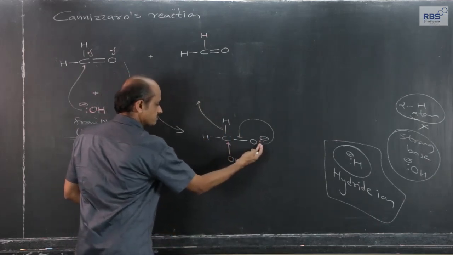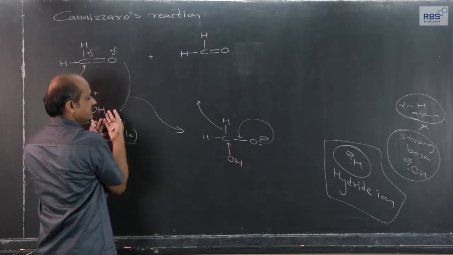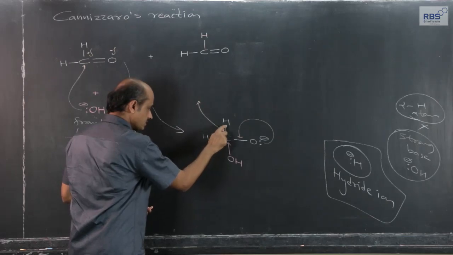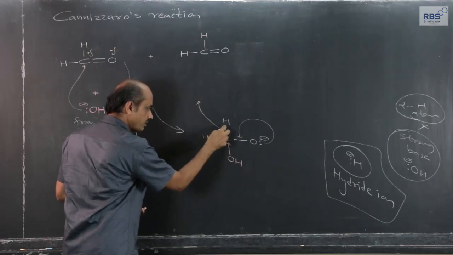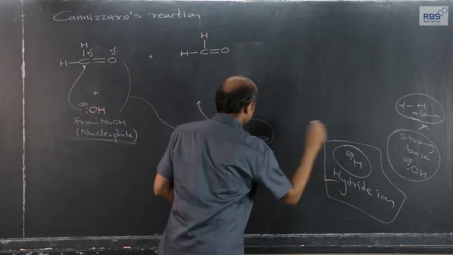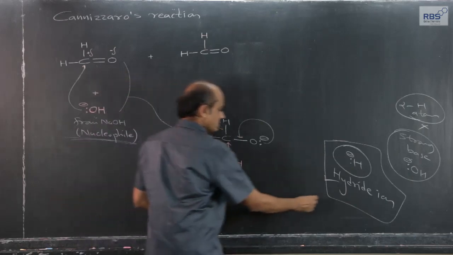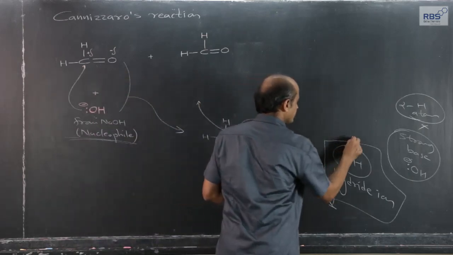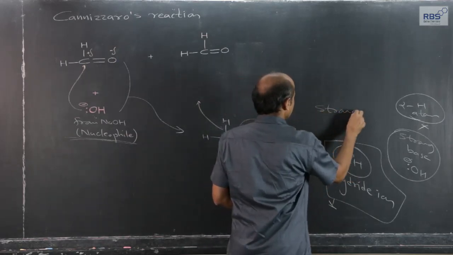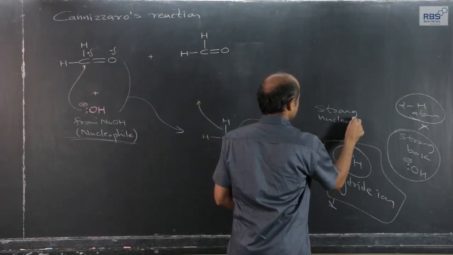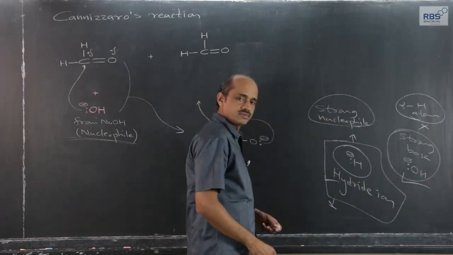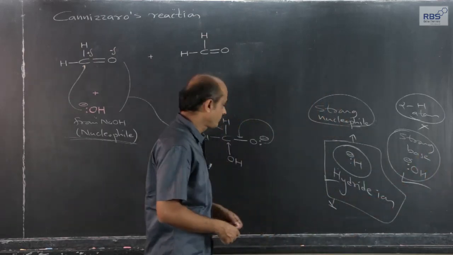Here, the lone pair formed during this reaction becomes a shared pair. Hydrogen goes out by retaining this electron pair, and that H minus ion is called hydride ion. This hydride ion is also an example of a strong nucleophile, like free OH minus ion.